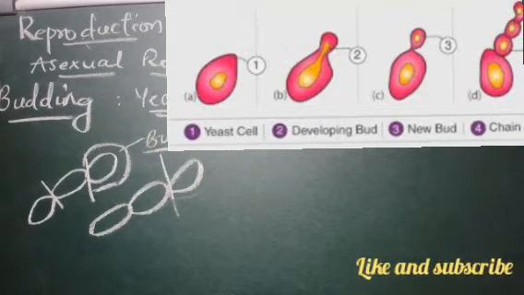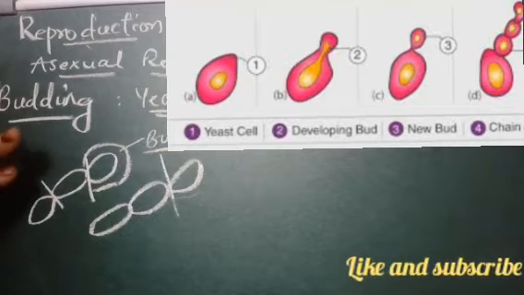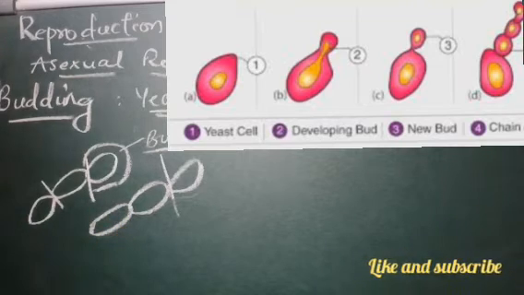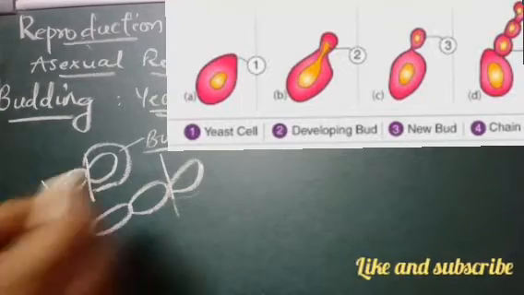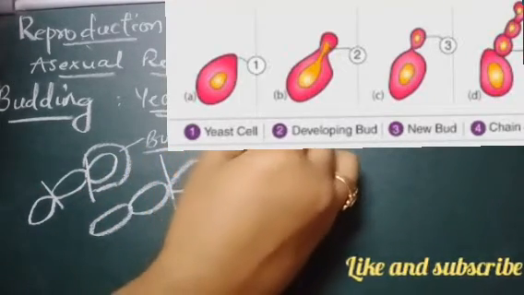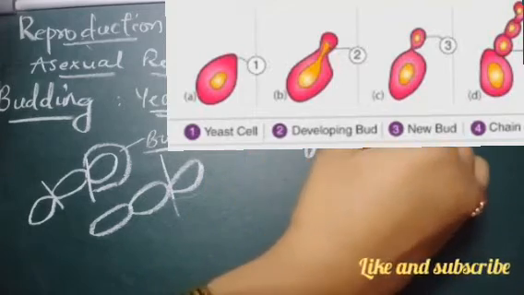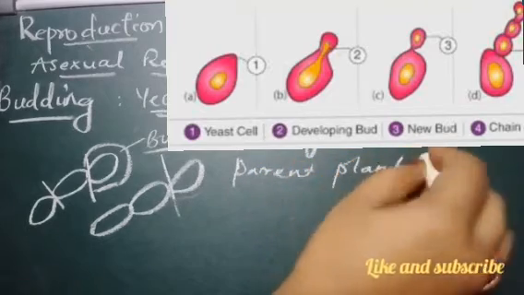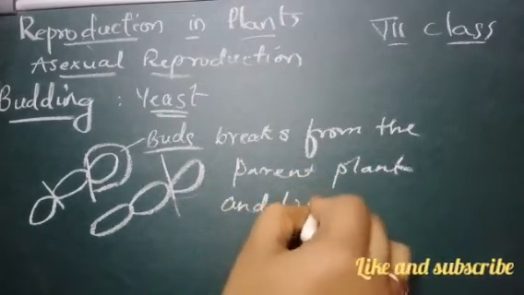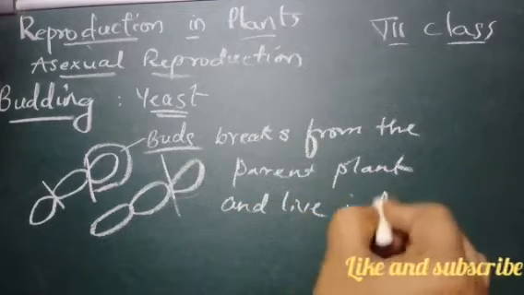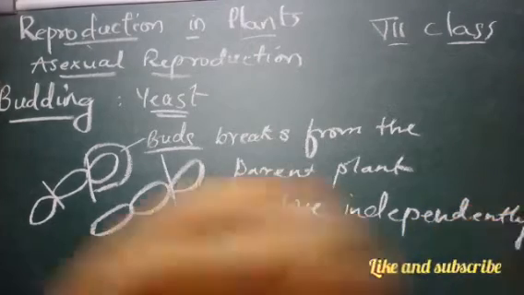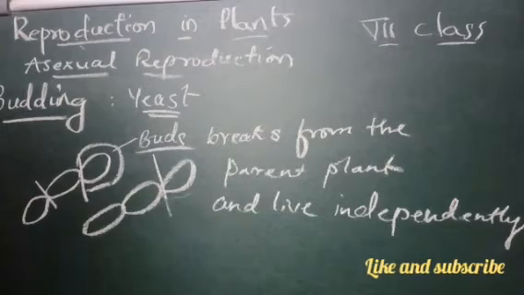So these yeast grow with the help of small bulb-like outgrowths, which increase in size and break off from the parent plant and live independently. This process is called budding.